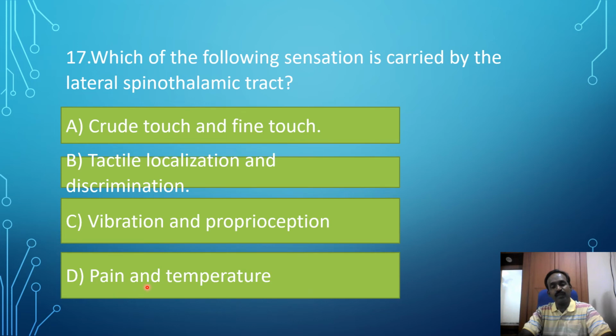Pain and temperature are carried by the lateral spinothalamic tract. This is the correct answer. The lateral spinothalamic tract is the correct answer.